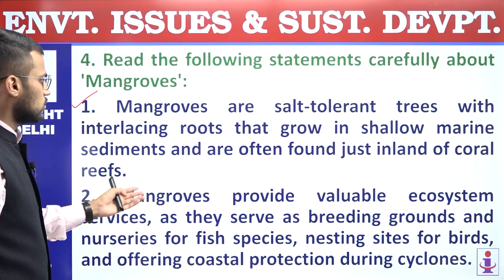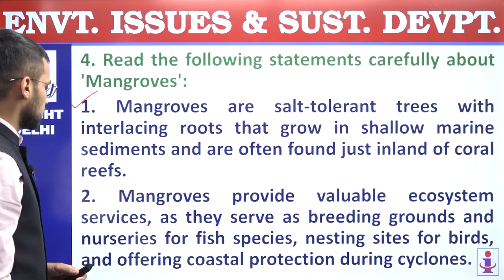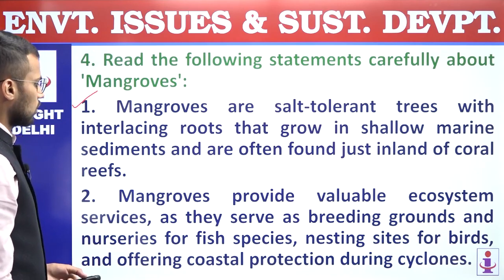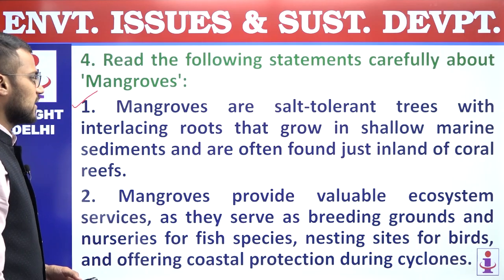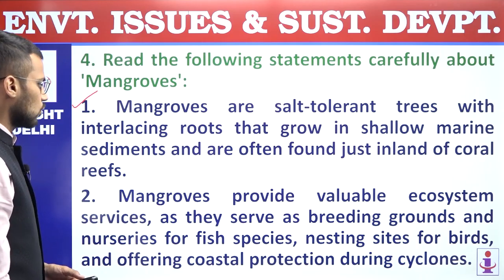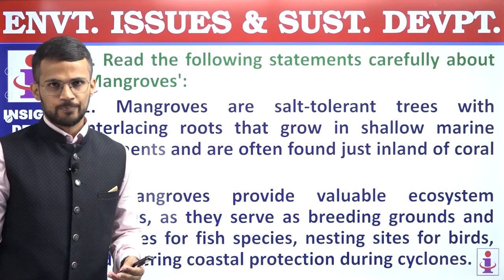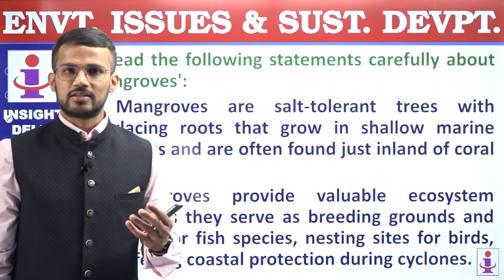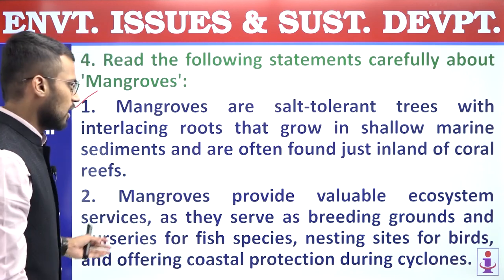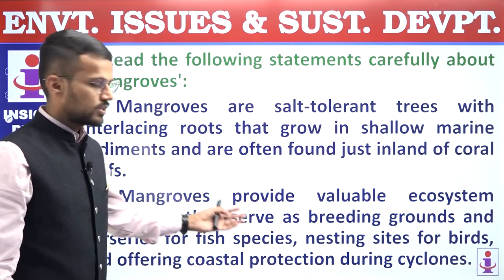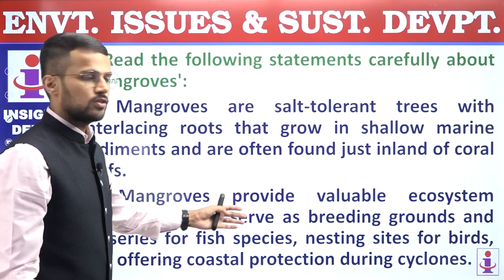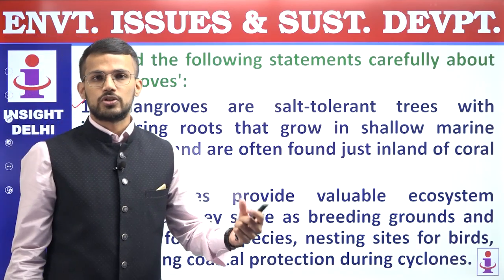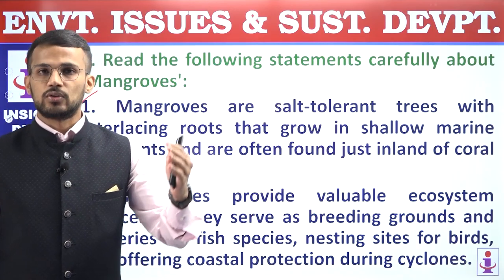Second, mangroves provide valuable ecosystem services as they serve as breeding grounds and nurseries for fish species, nesting sites for birds, and offering coastal protection during cyclones. Right, so this statement is also correct. Mangroves provide us various kinds of services. For example, they are breeding grounds for various species. They are nesting sites for migratory birds especially, and also they protect the coastal ecosystem from the onslaught of cyclonic surges.